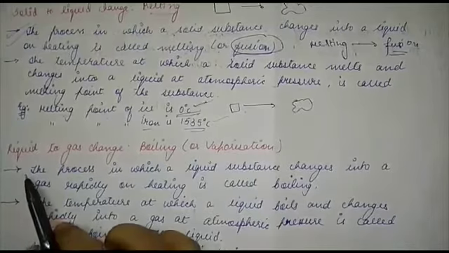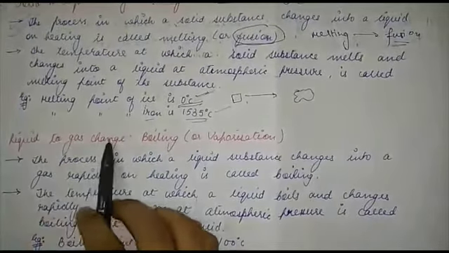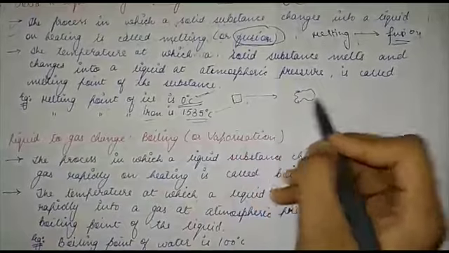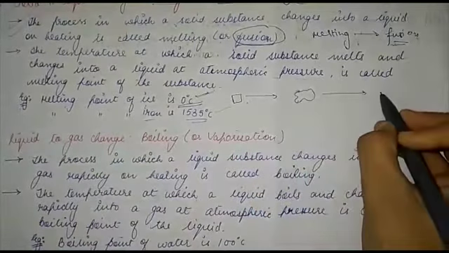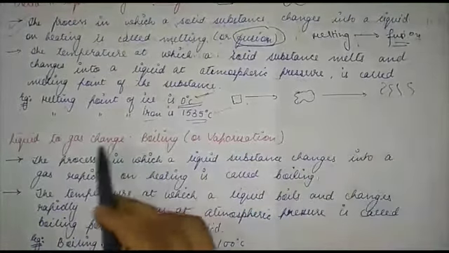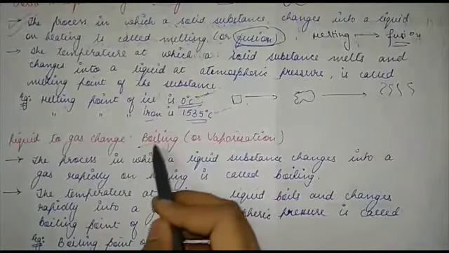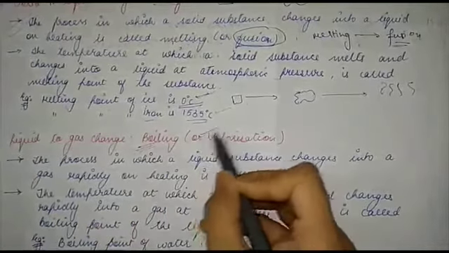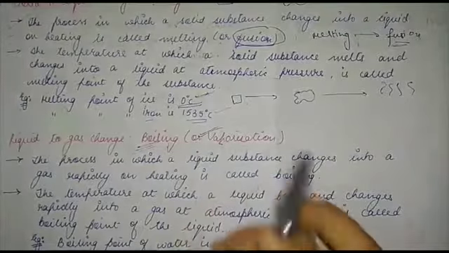Now secondly, we move to liquid to gas change. Solid to liquid we saw, now we are moving from liquid to gaseous form. This change is called boiling. This process is called boiling or vaporization. Remember this, boiling or vaporization.